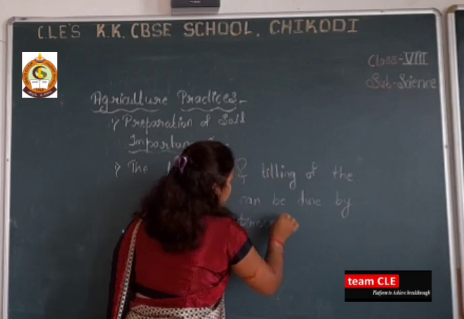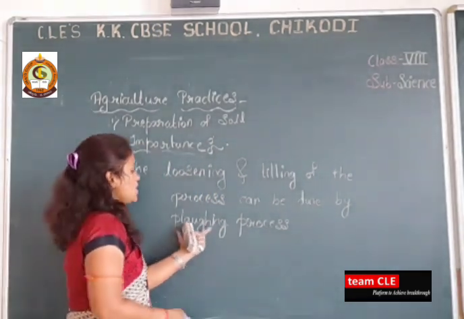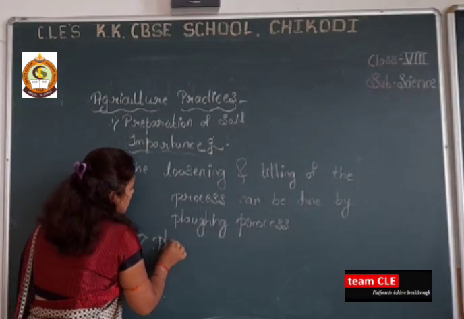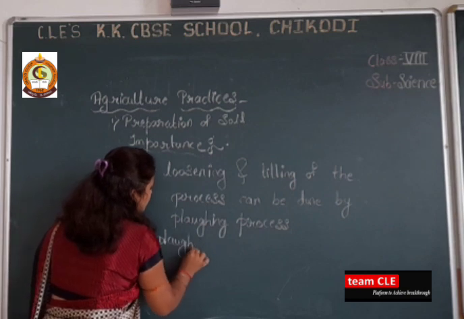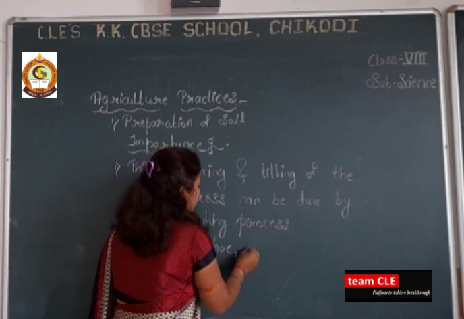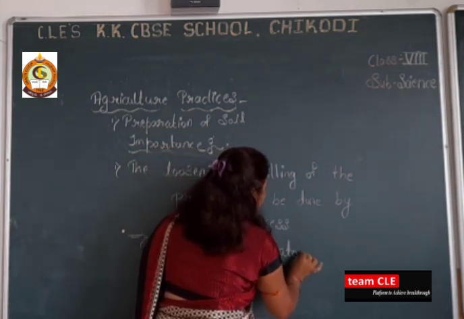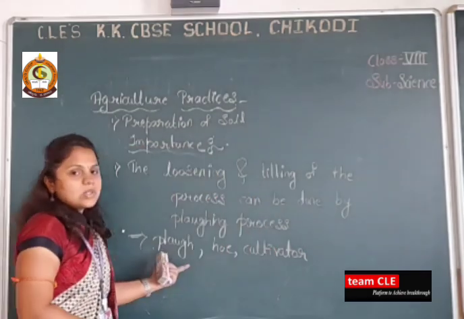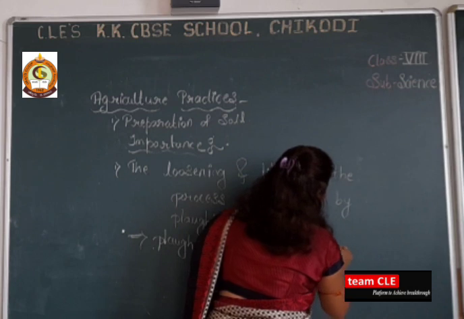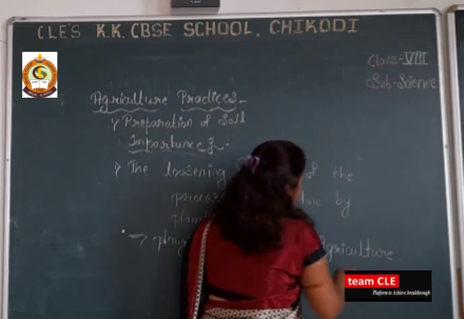Can be done by plowing process. Okay dear students, so how can this plowing process be done? By the help of plow and hoe and cultivator. This is also known as the agriculture implements.